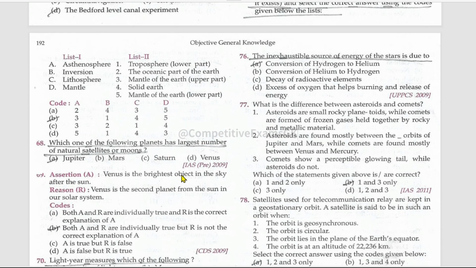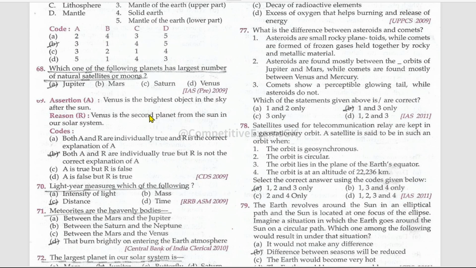Which one of the following planets has largest number of natural satellites or moons? That is Jupiter. Assertion and reason. Venus is the brightest object in the sky after the sun. True. Venus is the second planet from the sun in our solar system. No, this is also true, but this is not the correct explanation of the assertion.